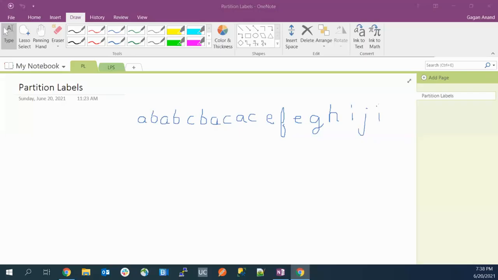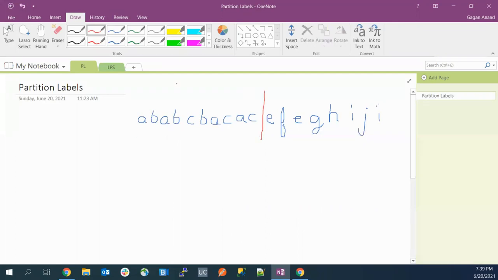So can anyone confirm in the chat that you can see my screen? Yeah. So just look at the screen. I'll just explain what we have to do here. Then you can continue thinking. So we don't have to move any of the characters. We just have to make a partition here like this.